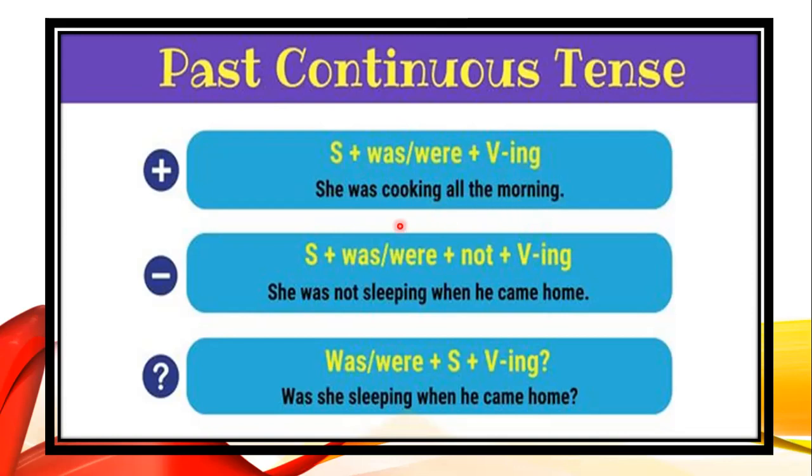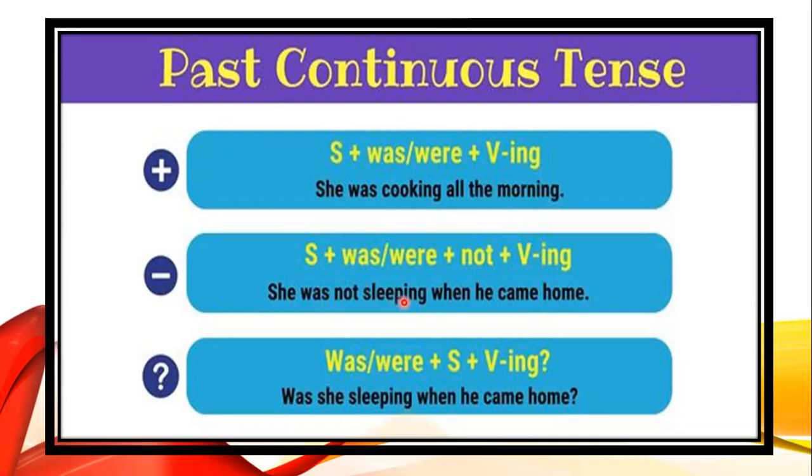Now look at the negative sentences. A negative sentence is one that is not positive. Again, we will have the subject, and we are going to put was or were. If the subject is singular, we will put was. If the subject is plural, we will put were. Then we will add not, because not shows that this is a negative sentence, plus the first form of the verb and ing. Let's look at this example.